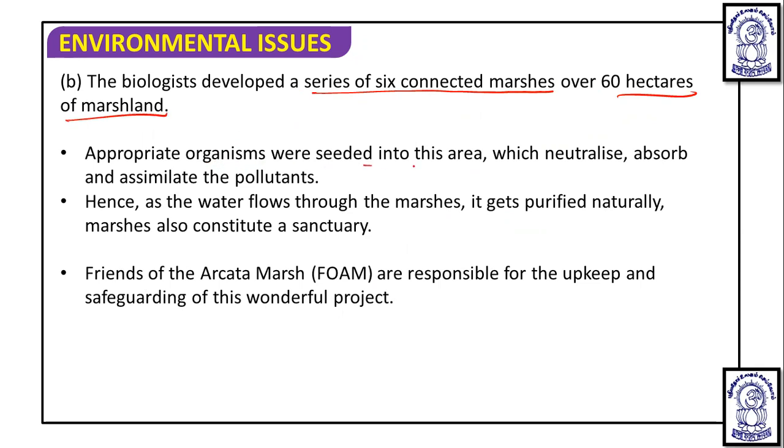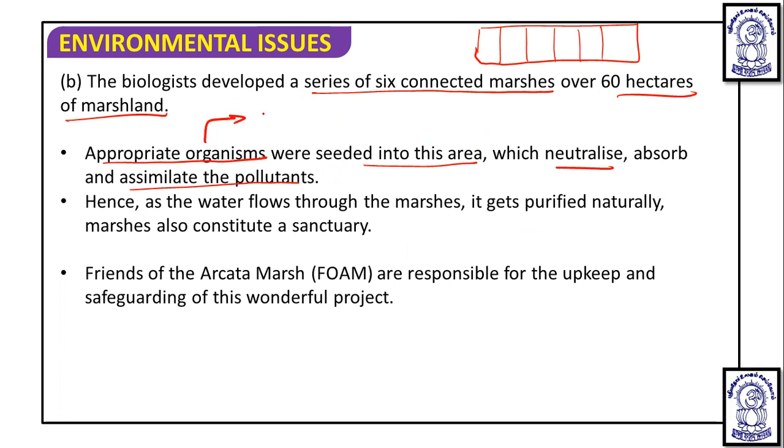Appropriate organisms were seeded into this area, which neutralize, absorb, and assimilate the pollutants. So there are six connected marshes, in which the appropriate organisms were seeded.